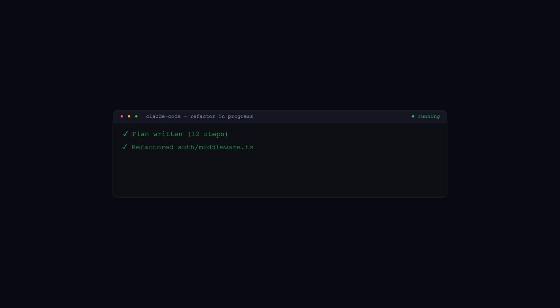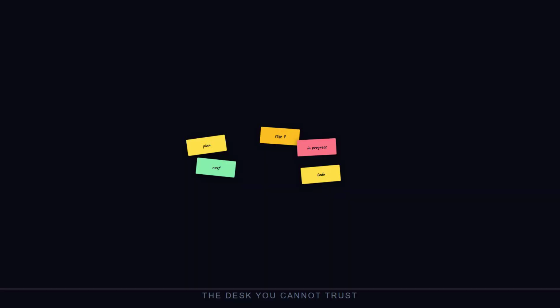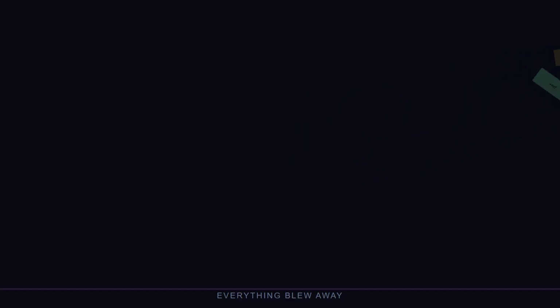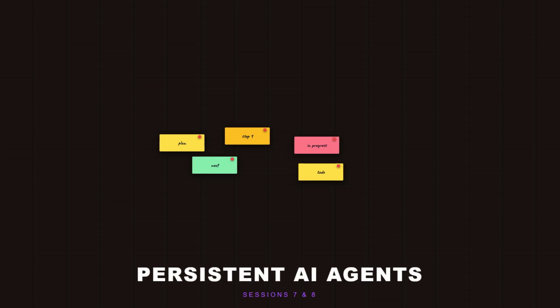Your agent has been working for an hour, plan written, 3 files refactored, tests almost green. Then your laptop sleeps. The terminal closes. You come back, and it is gone. The plan, the progress, every step vanished. This is the difference between a demo agent and a production one. One survives, the other does not.